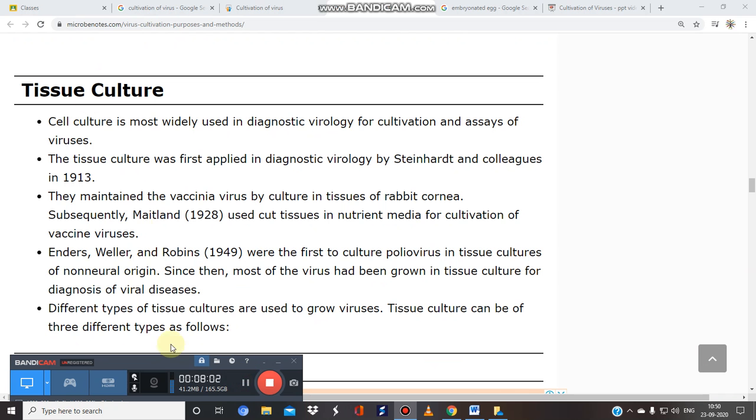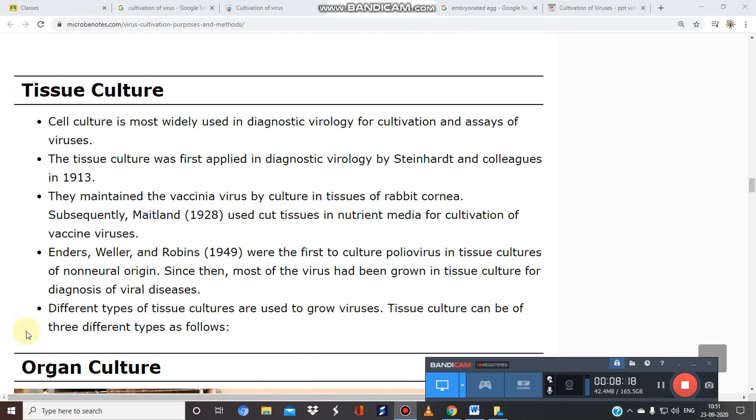So the next method is tissue culture. Yes, it is the most widely used diagnostic virology method for the cultivation and assay of viruses. It was first used in 1913, and in this, different types of tissues are used to grow viruses.